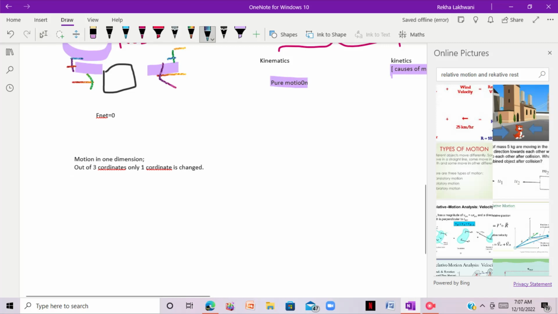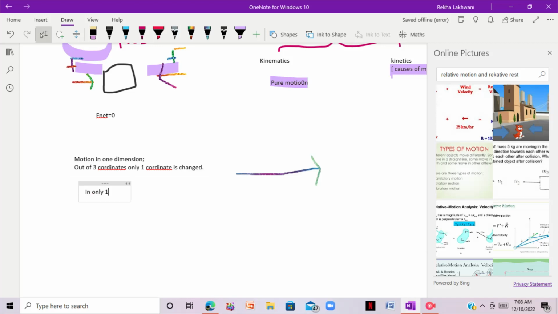For example, it doesn't mean that you can only move on the x-axis. If you are moving in this direction, only in this direction, it means you are moving in one dimension.